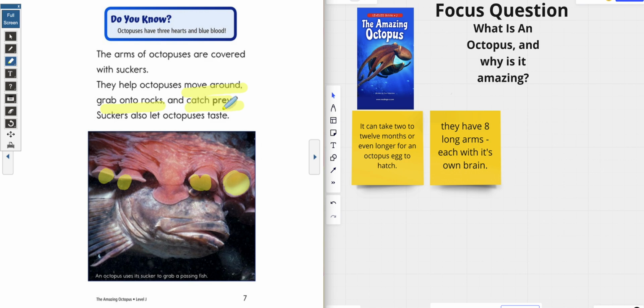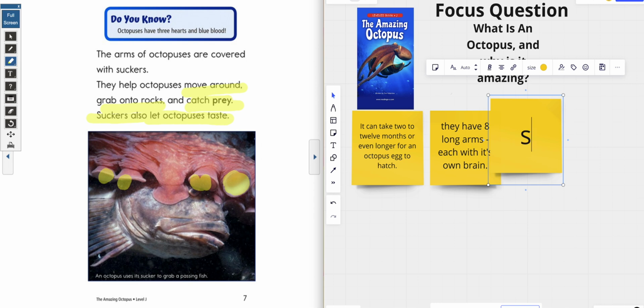And if we don't know what prey is, we can always go back to our glossary. And the suckers also let the octopuses taste. I want to add that because that's really cool to me. If I can get my sticky note. There we go. Boom. We're going to say suckers help the octopus move around, grab onto rocks, catch prey, which are their victims basically, and they let them taste.